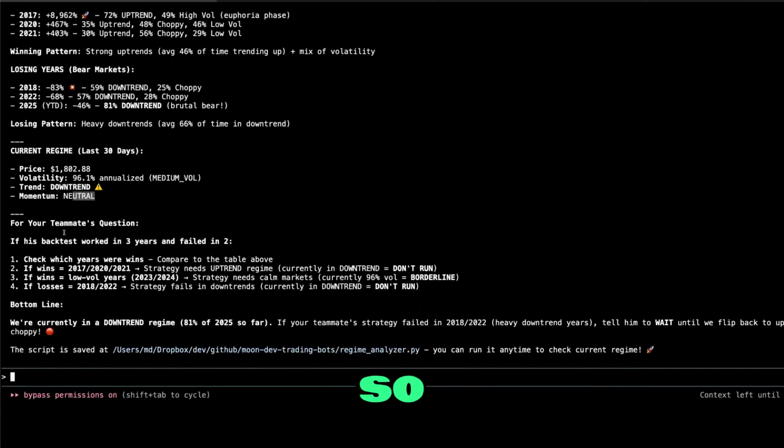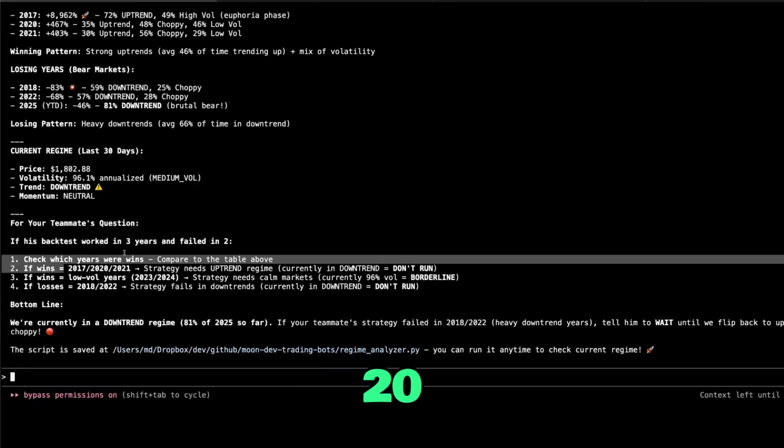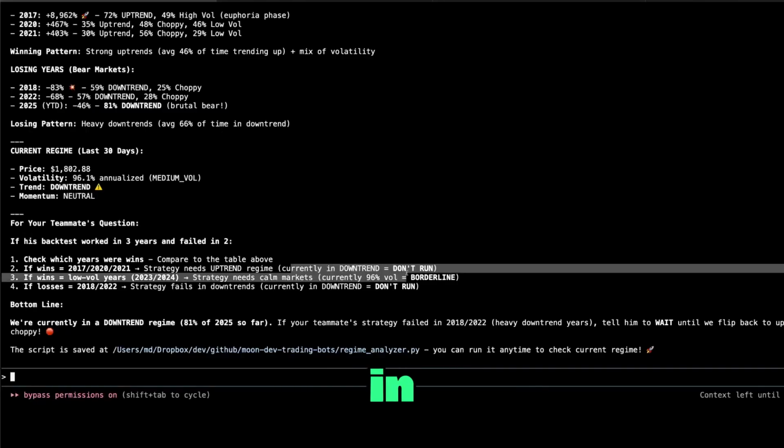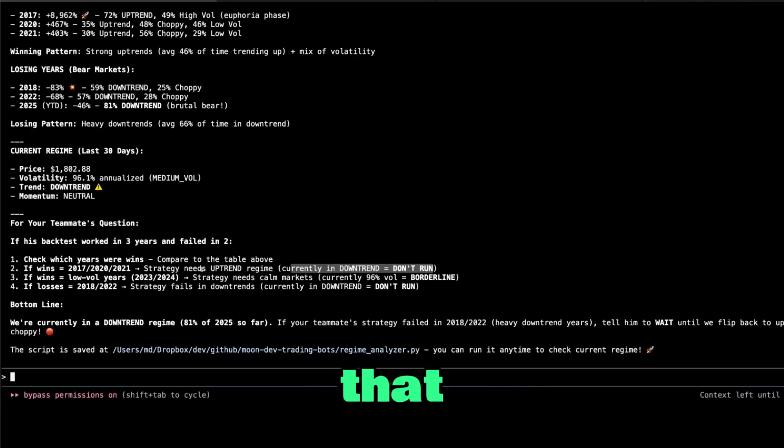is neutral. So for your teammate's question, if his backtest worked in 3 years and failed in 2, check which years were wins compared to the table above. If wins equals 2017, 20, and 21, strategy needs an uptrend regime. We're currently in a downtrend. Don't run it if it needs that uptrend.